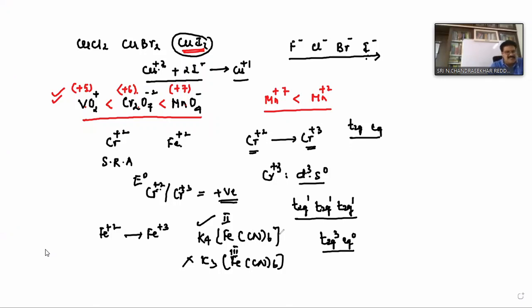So your point is that Cr2+ is a stronger reducing agent than Fe2+, because chromium 2+ is changing into 3+, and in the 3+ state it has half filled. Clear? This point is also important, and these are the stabilities of oxidation states of different transition elements.